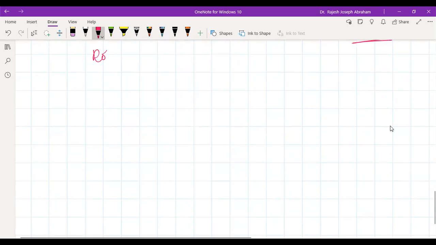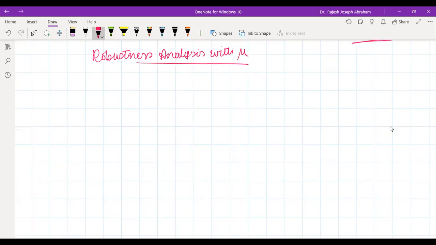Next heading: robustness analysis with structured singular value mu. Let M of s and delta of s be stable P1 by Q1 and Q1 by P1 transfer functions.